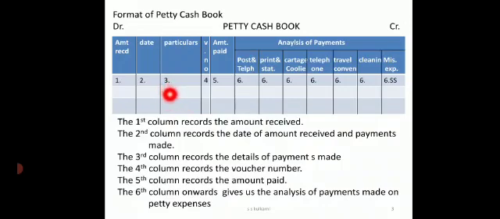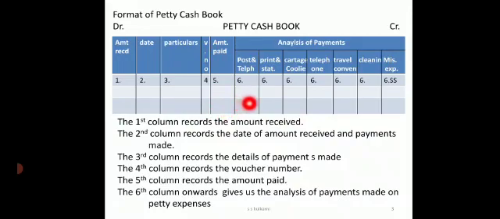So first entry will be to bank and write the amount on the first column. Then the second entry onwards, it will start with the payments by stationery, by postage. So whatever we have spent will be taken in the particulars column. Next, the self-signed vouchers also will be given numbers. Those voucher numbers have to be recorded in the voucher number column. All the amount paid, leaving the first entry, from the second entry onwards, whatever amount is paid is recorded in the amount column.